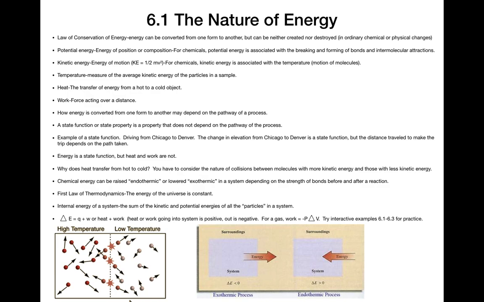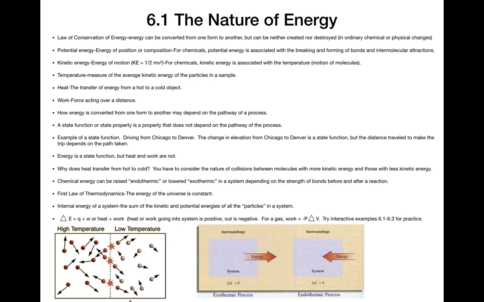We know that there is a law of conservation of mass. There's also a law of conservation of energy that says that energy can be converted from one form to another, mechanical to electrical, nuclear to mechanical or electrical. Chemical energy can be turned into energy of motion.